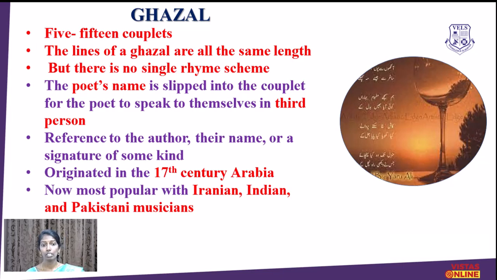The lines of a ghazal are all the same length. So every line will have the same length, but they don't follow the proper rhyme scheme. We cannot expect the same rhyme scheme being followed throughout. Another important feature in the ghazal is, towards the end of the poem, the poet will mention his name or signature in the final couplet. So there will be a reference to the author in the poem itself. It originated in 17th century Arabia, and now it is popular among Iranian, Indian and Pakistani musicians.